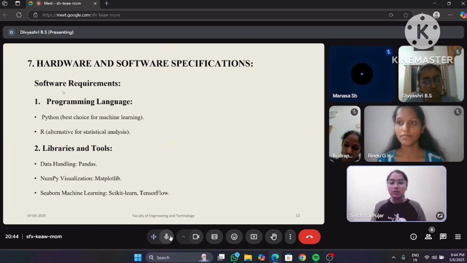Second one is libraries and tools. In libraries and tools, we have data handling, visualization, and machine learning. Data handling includes pandas and NumPy, visualization includes matplotlib and Seaborn, and machine learning includes scikit-learn and TensorFlow.